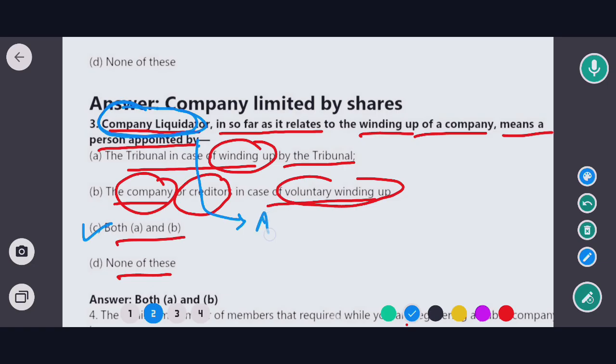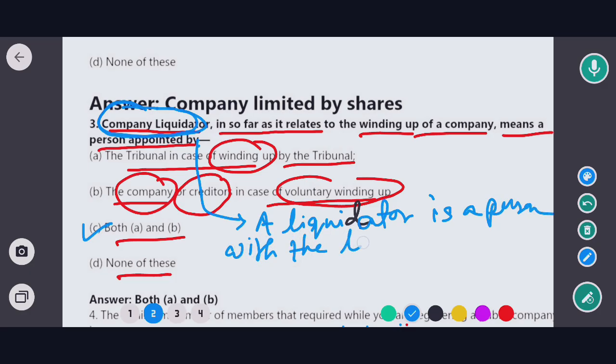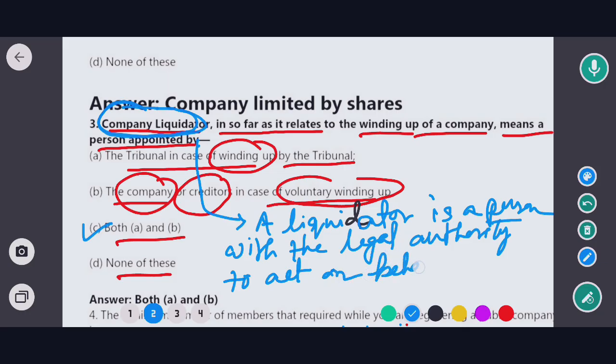That means a liquidator is a person with the legal authority to act on behalf of the company before it closes.